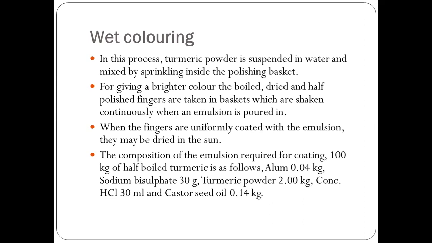The composition of emulsion required for coating 100 kg of half-polished turmeric is as follows: alum 0.04 kg, sodium bisulfate 30 gram, turmeric powder 2 kg, concentrated HCl 30 ml, and castor seed oil 0.4 kg. So these all are required for the composition of the emulsion.